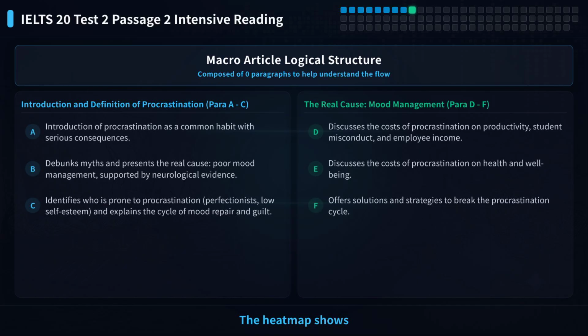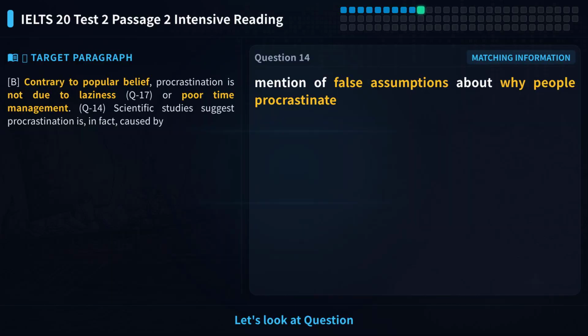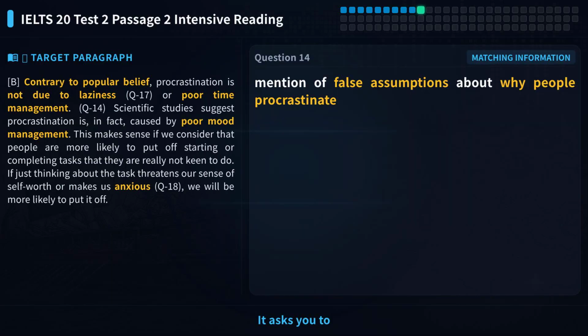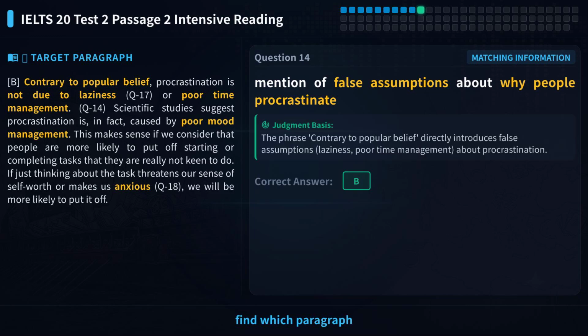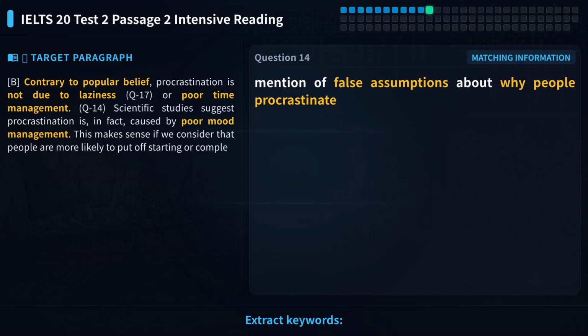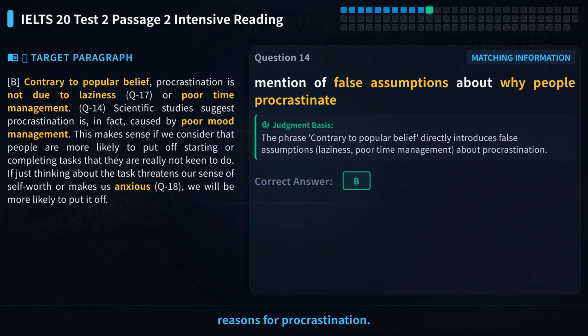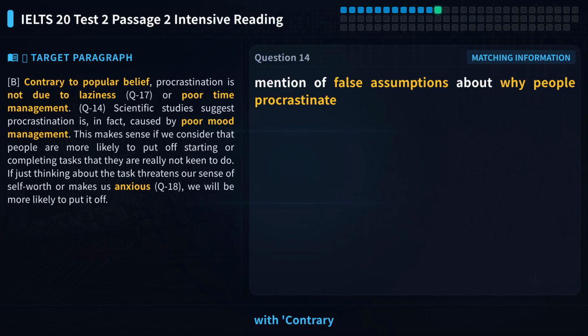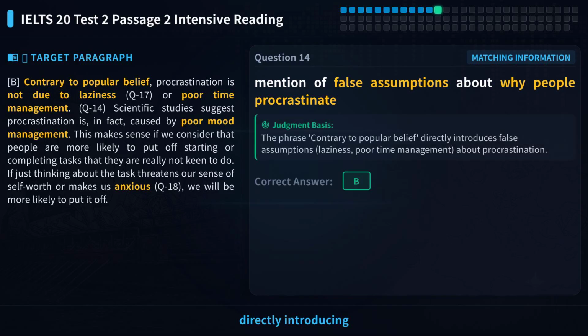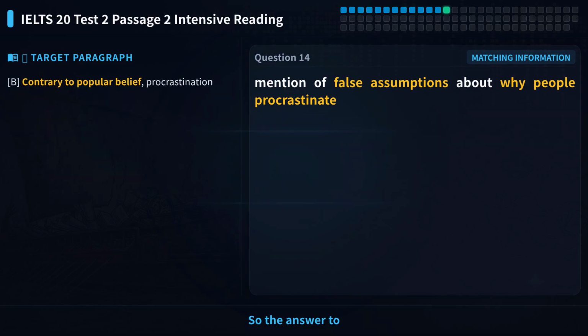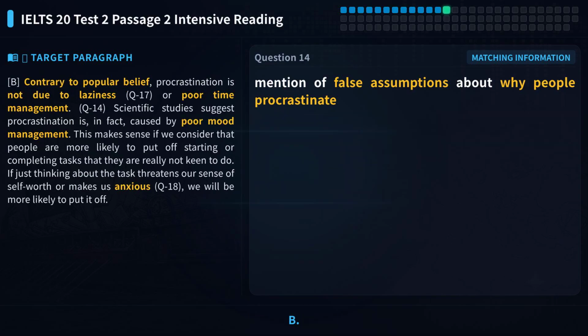The heat map shows most questions are in paragraphs B, C, D, and E, especially B and D. Let's look at question 14. It asks you to find which paragraph mentions false assumptions about why people procrastinate. Extract keywords: false assumptions, reasons for procrastination. Paragraph B starts with contrary to popular belief, directly introducing false assumptions. So the answer to question 14 is B.